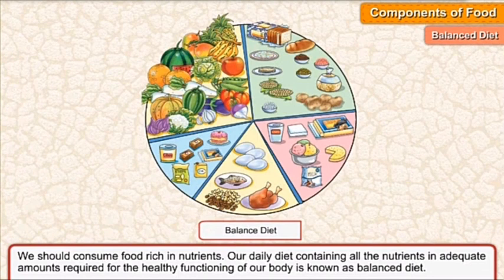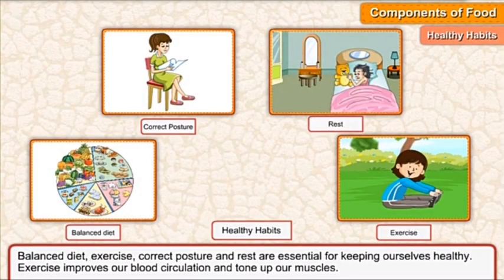Now, let's have a look at some healthy habits. What can be the healthy habits? First and most important is to have a balanced diet. Second is exercise. Third is proper rest. And of course, the fourth is the correct posture.